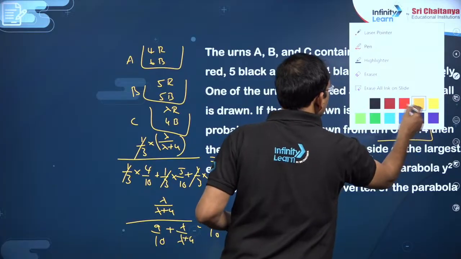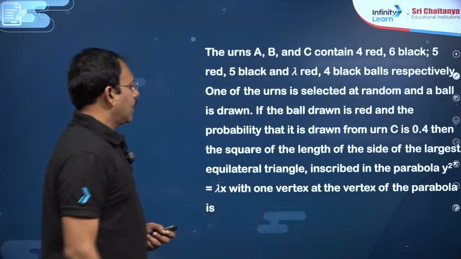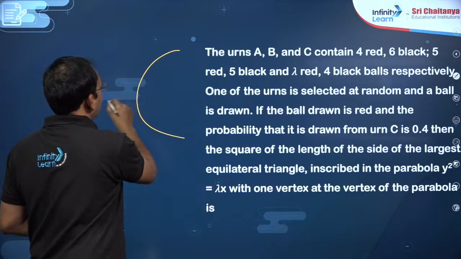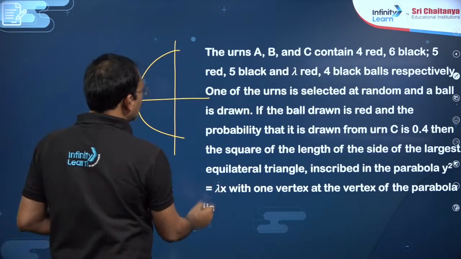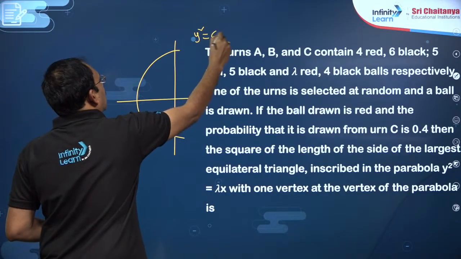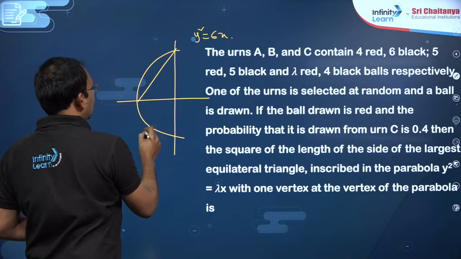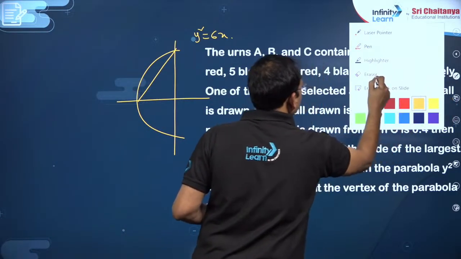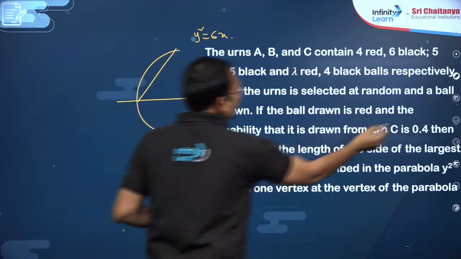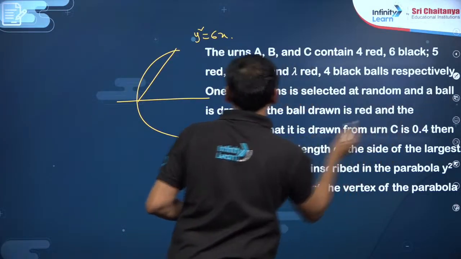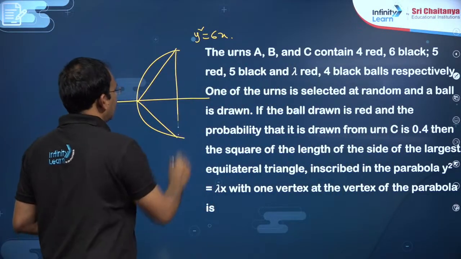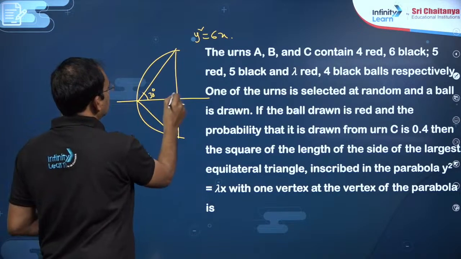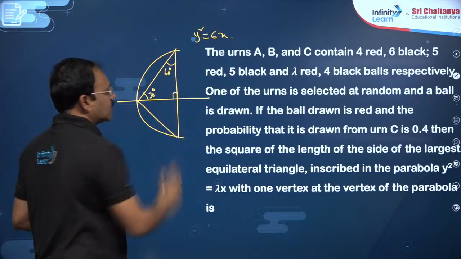Then you can go with, dear students, the square of the length of the side of the largest equilateral triangle. You know, my dear friend, the parabola is y square is equal to 6x. Now, the largest equilateral triangle that can be inscribed here must be like this. This is the equilateral triangle. So, this must be 30 degrees, this is 90, this is 60.